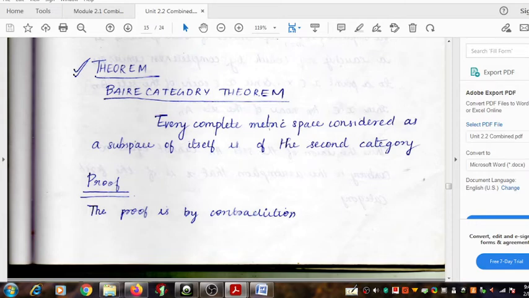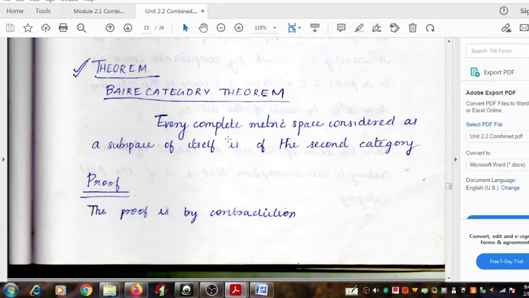An important matter to note is that here we require an additional property of the metric space, that it must be complete. This property plays a crucial role somewhere in the proof of the theorem.